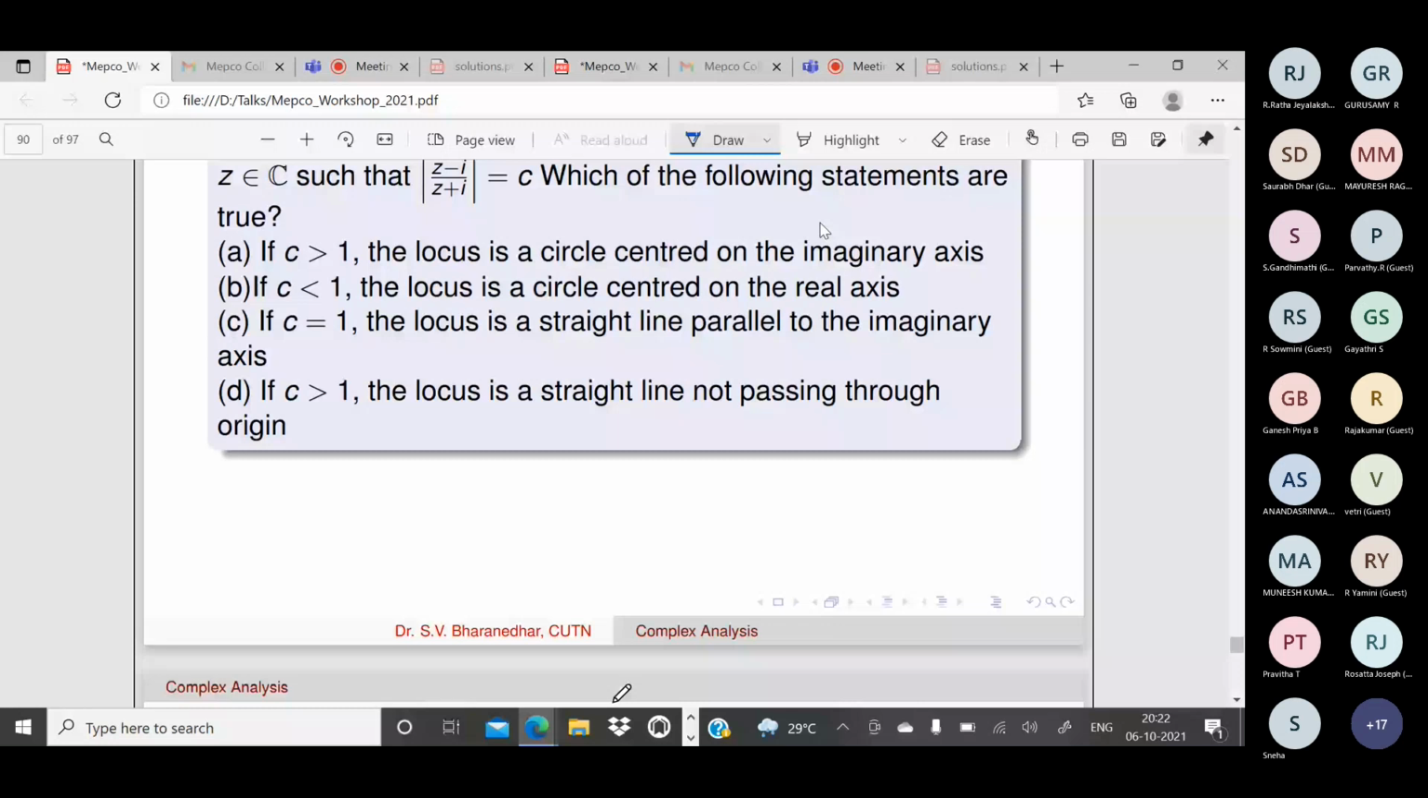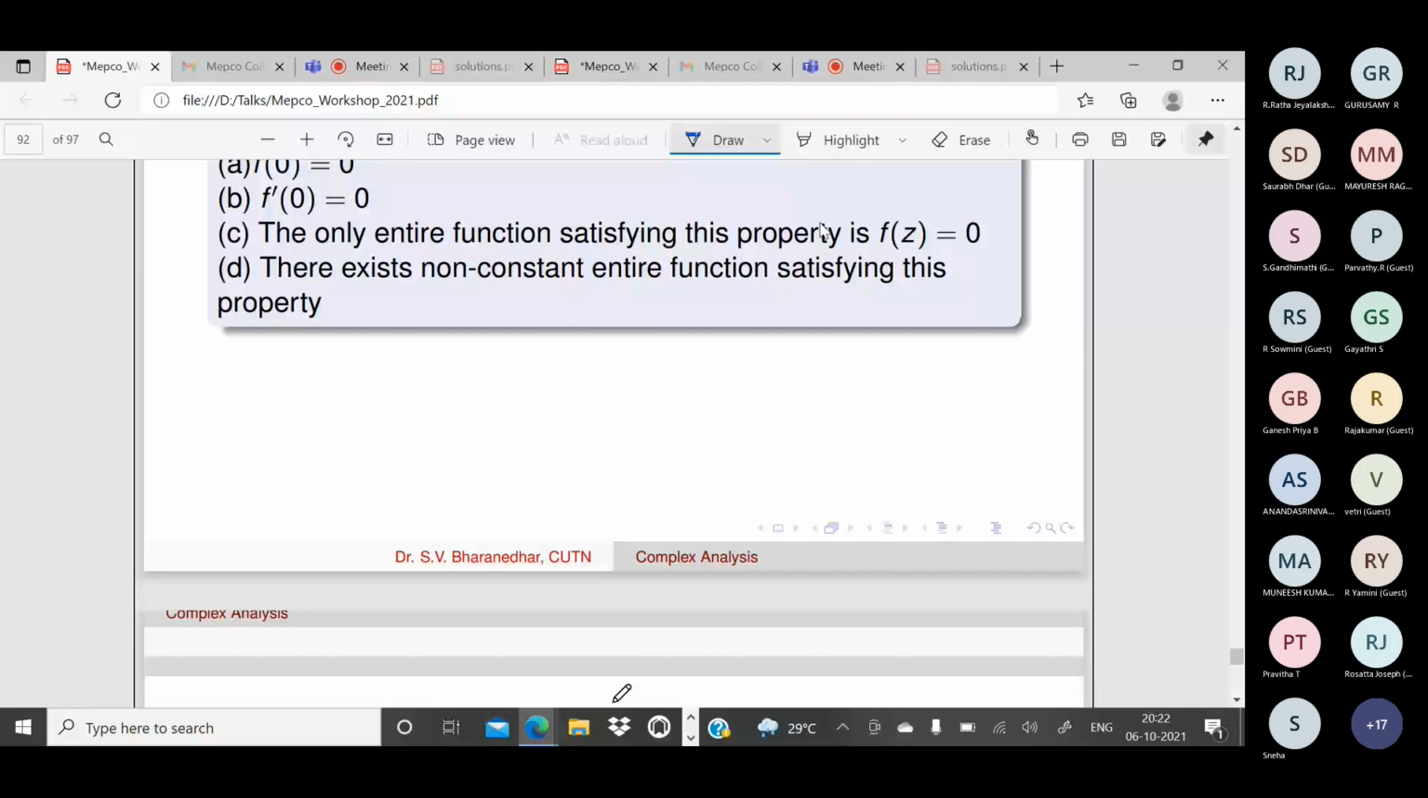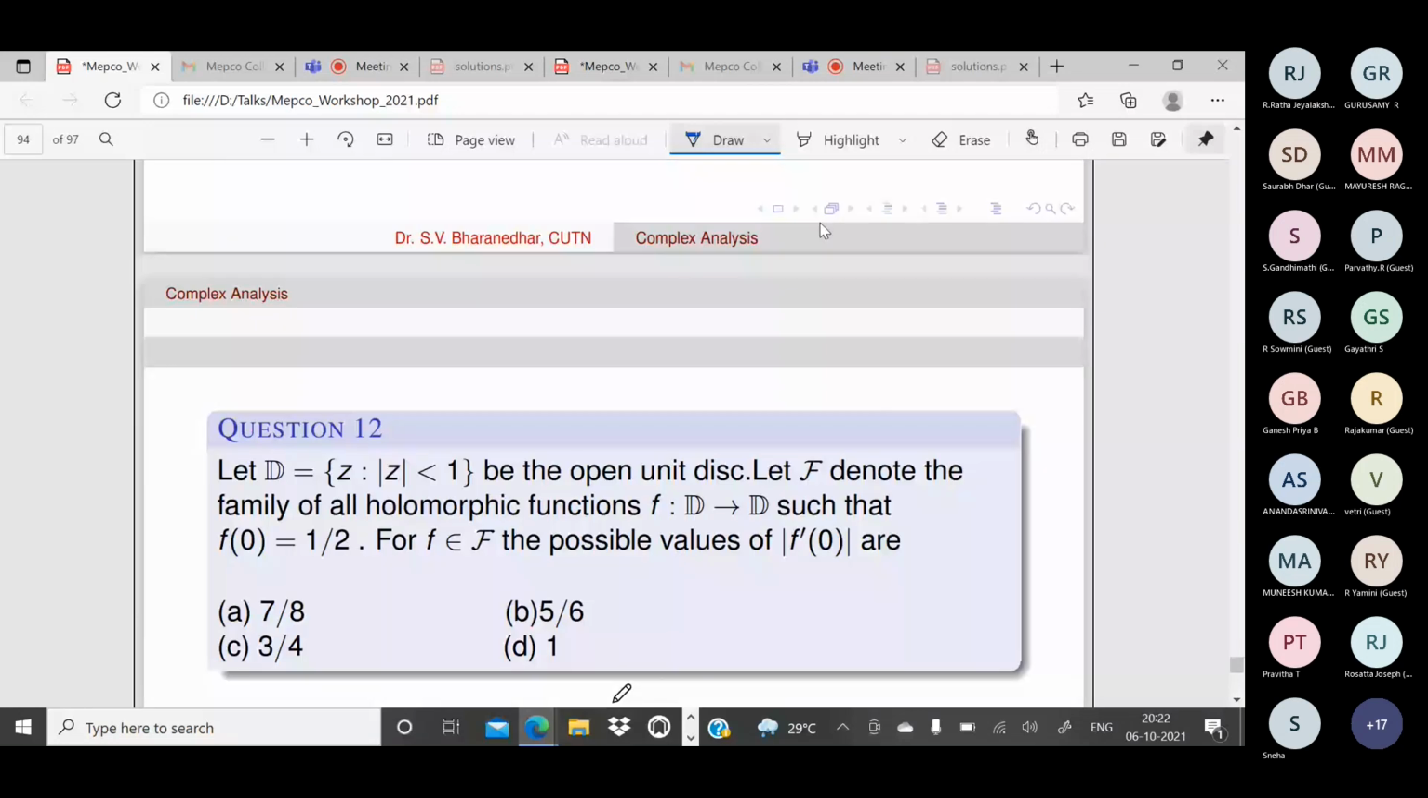Now you see, you are given the open unit disk. F denotes the family of all holomorphic functions such that f of 0 is equal to 1 by 2.